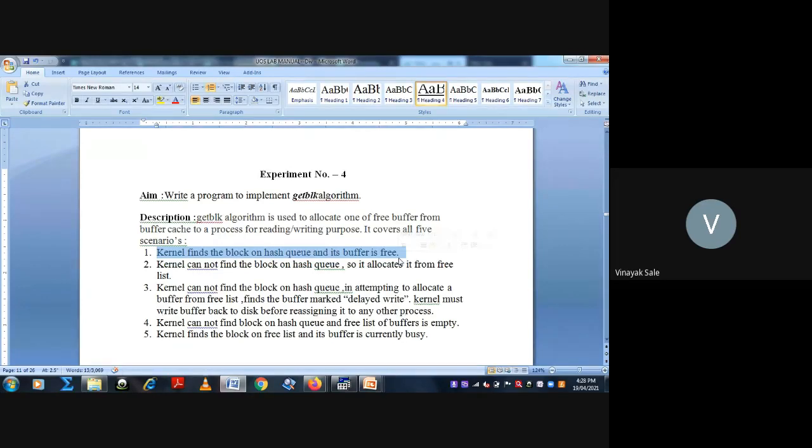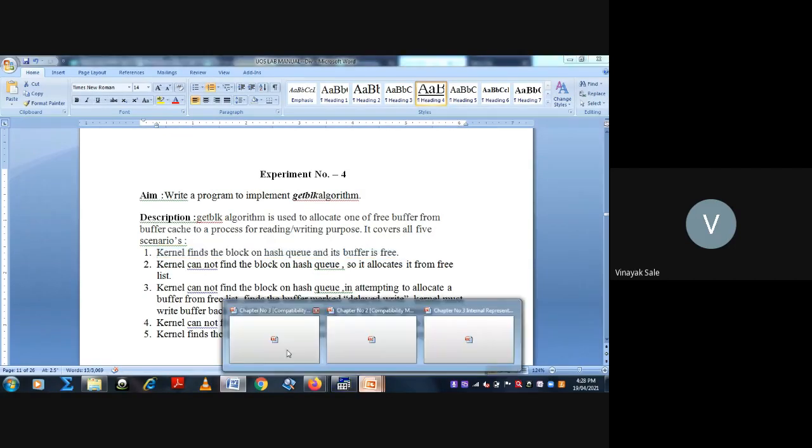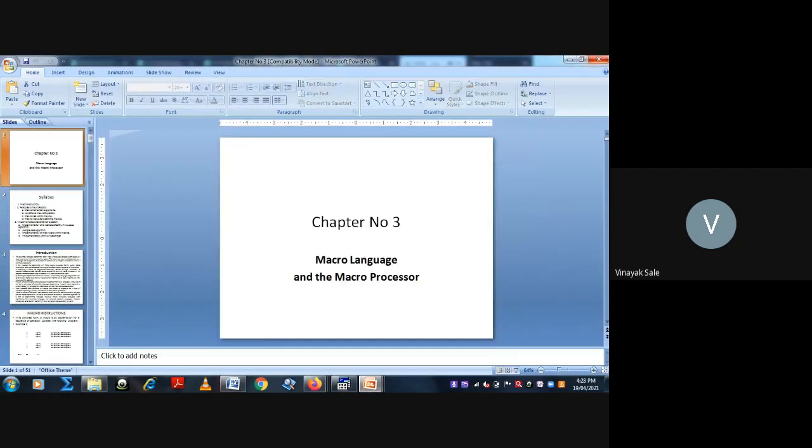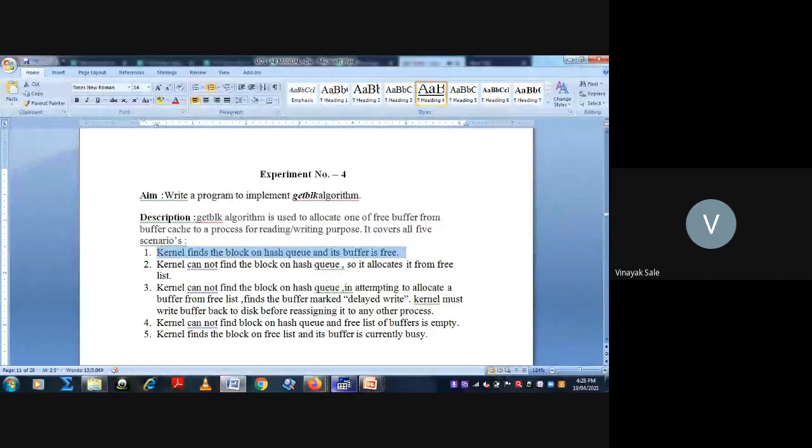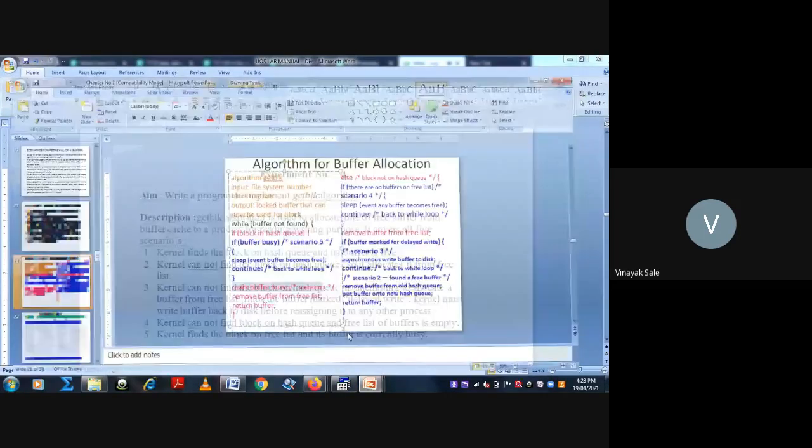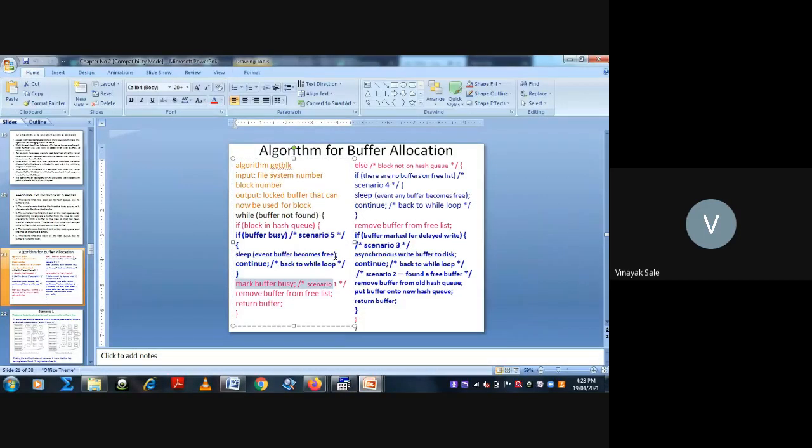This is scenario first. Then next, if this buffer is not free, then go to the else condition. What is the else condition? Block is not on hash queue.